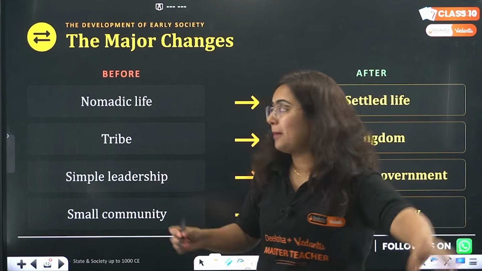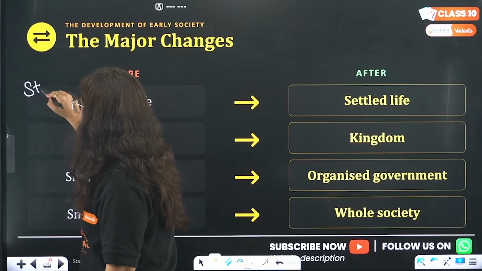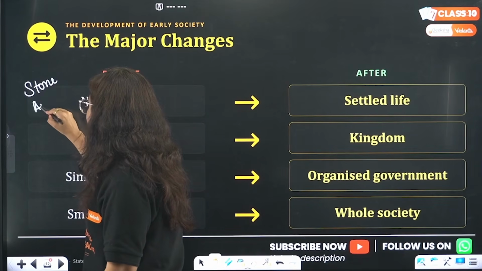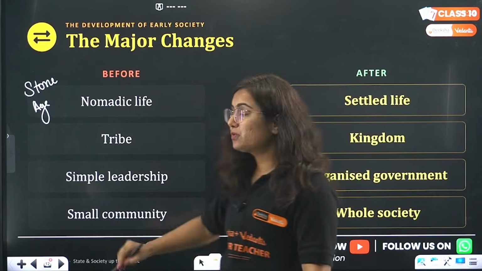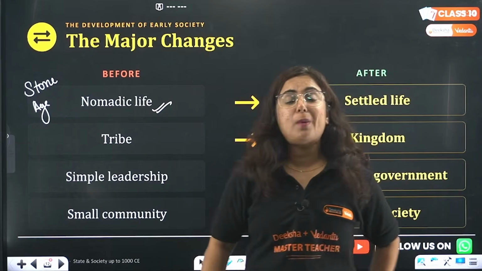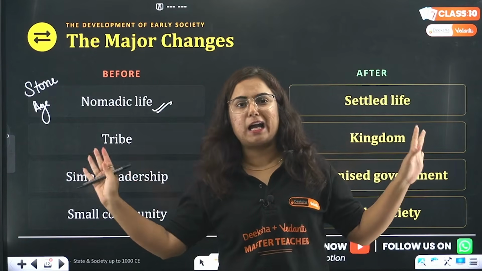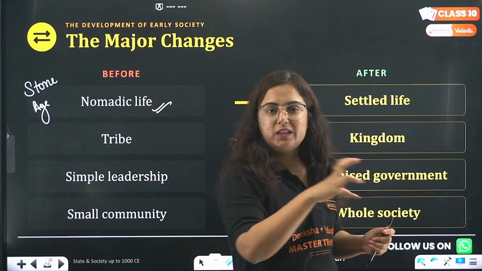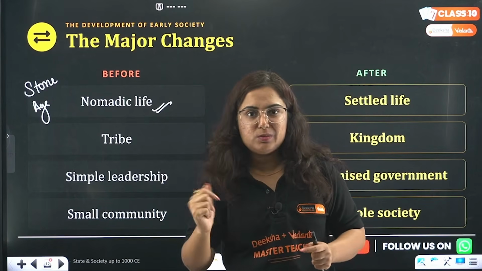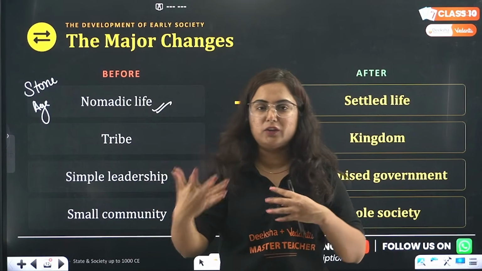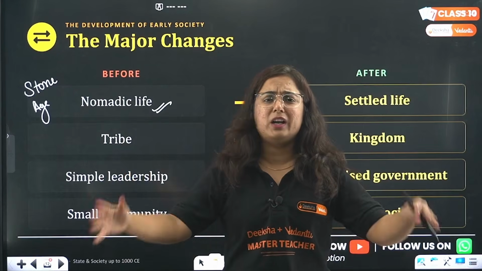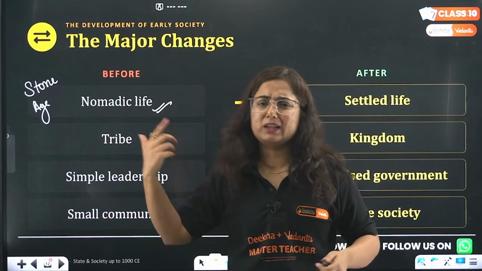Like in the last chapter, we read about the Stone Age particularly. Which age? Stone Age, in which humans were nomadic. They were living the nomadic life, moving from one place to another. So they would cut, hunt the animals, take off their skin, eat, wear the clothes of the skin, and move to the next place.